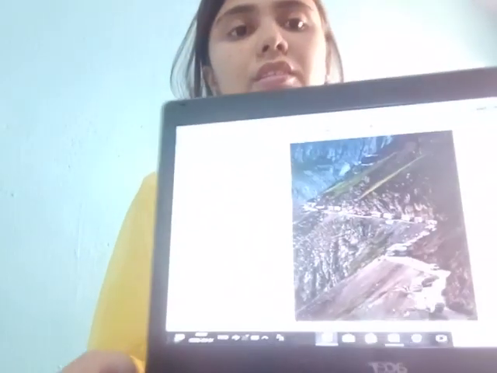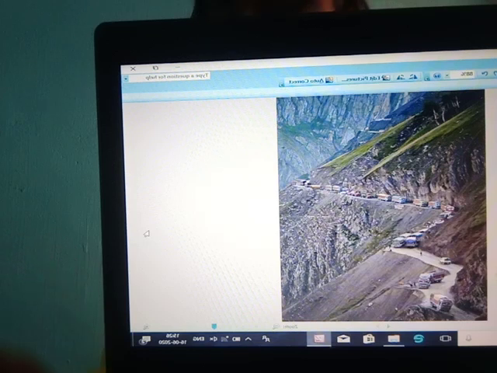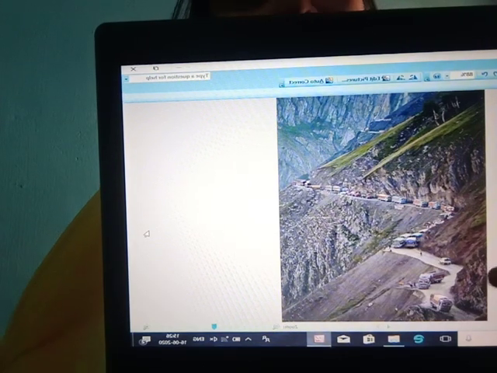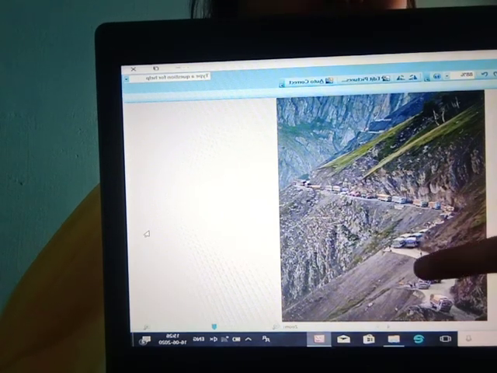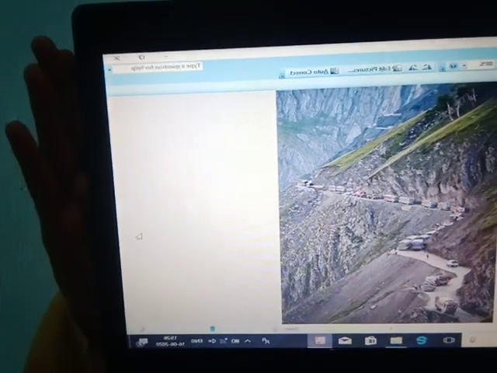Zozila Pass. Yes, the important pass I was talking about is Zozila Pass. Here I can show you, it is a very dangerous part. You can see the vehicles are running. This Zozila Pass is present in Jammu and Kashmir. You can see such a thin road it is.